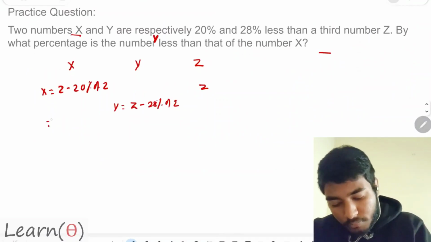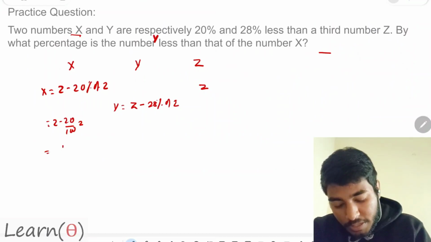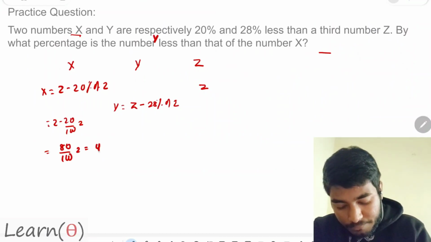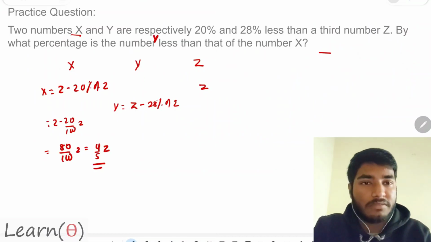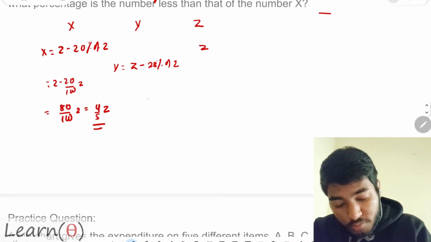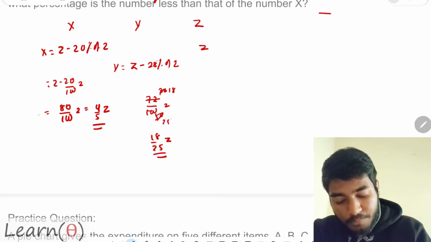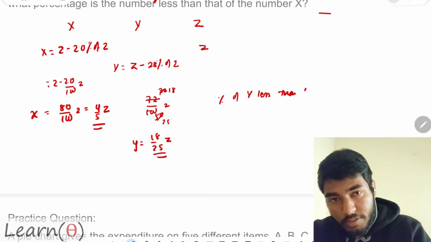Can I say x will be equal to how much? x will be equal to z minus 20 by 100 of z. That gives me 80 by 100 z, that is 4 by 5 z. Do this calculation yourself. And y will be almost equal to 72 by 100 z, that is basically 36 by 50, 18 by 25 times z. This is the value of x, this is the value of y. You have to calculate the percentage of y less than x.